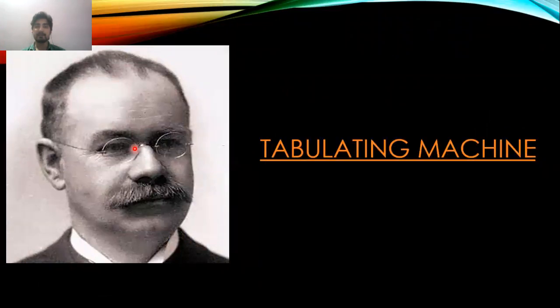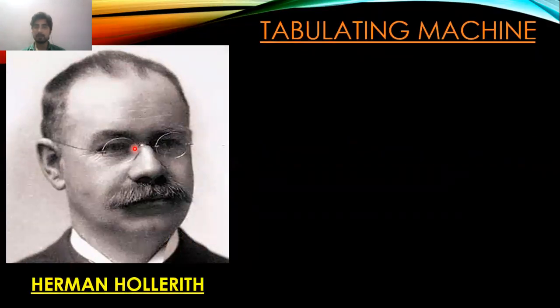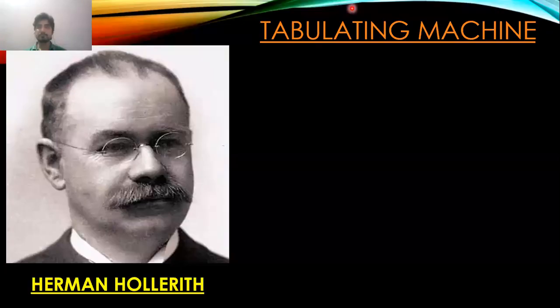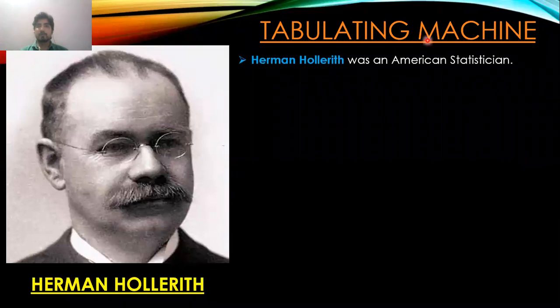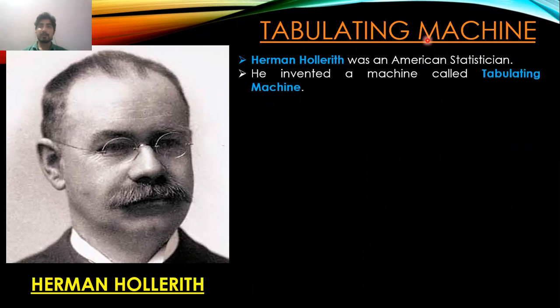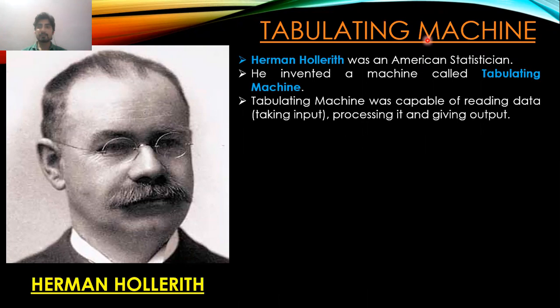So the next IT inventor is Hermann Hollerith, who created the tabulating machine. Hermann Hollerith was an American statistician. Now statistics is also a branch of mathematics only, so you can call him a mathematician also. He invented a machine called the tabulating machine. The tabulating machine was capable of reading data, taking input, processing it, and giving output.